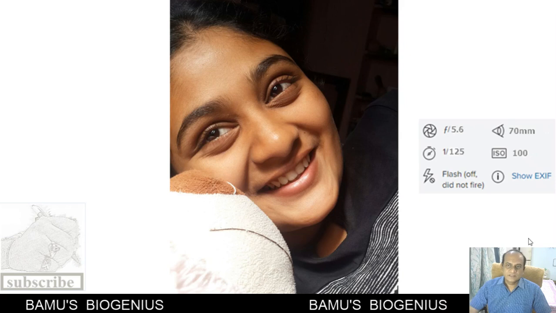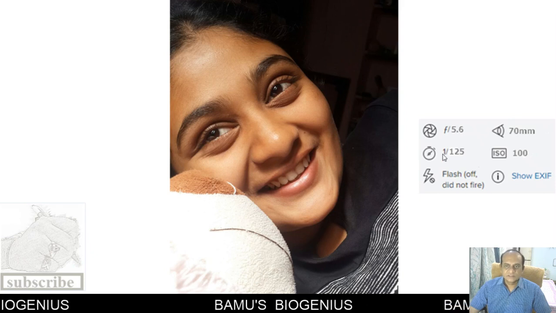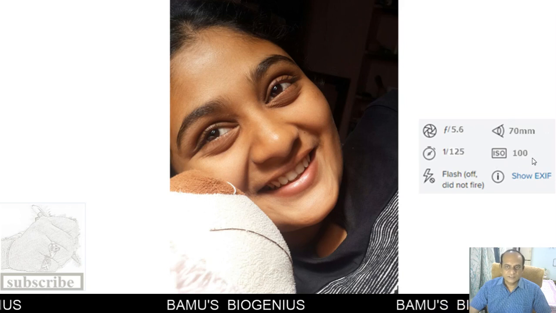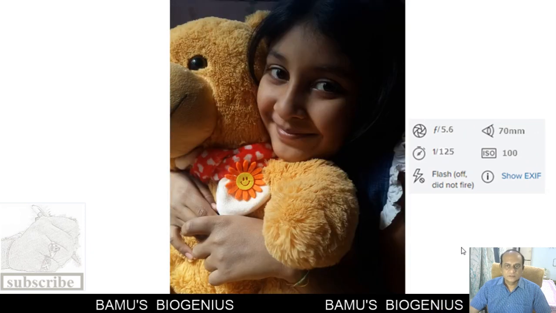See, for most of the time, whenever we go for a portrait, the aperture should be kept in a medium range, but shutter speed should be more, and ISO is 100. So this is how good quality portrait can be taken.